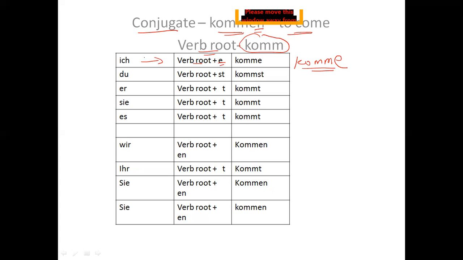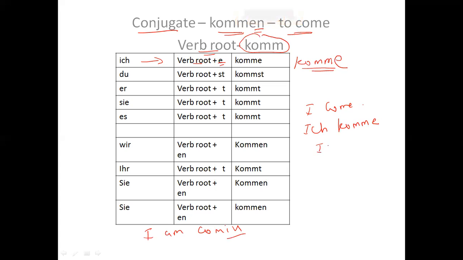If I'm saying in English, I say I'm coming. Or for you, let me make it very easy. If I say I come, I need to translate it into German. I'll say ich komme. I cannot write ich kommen.